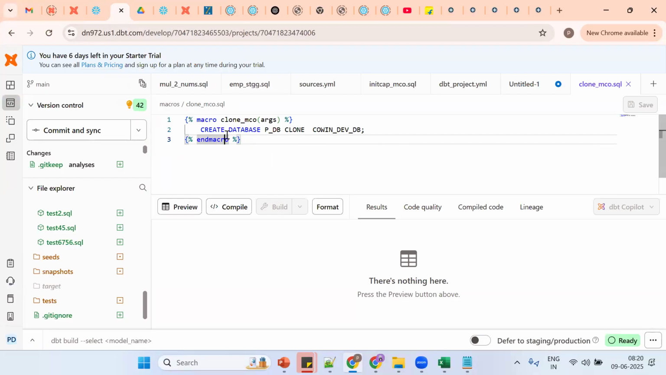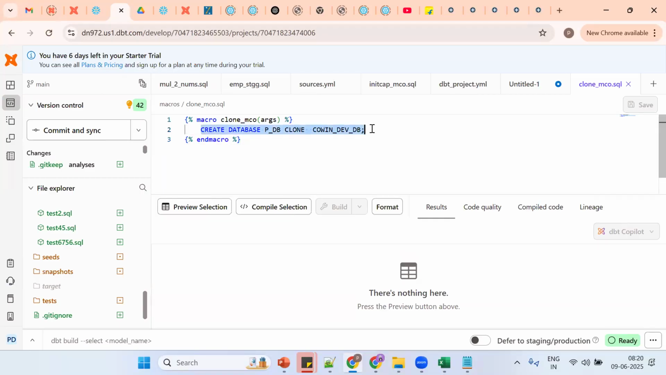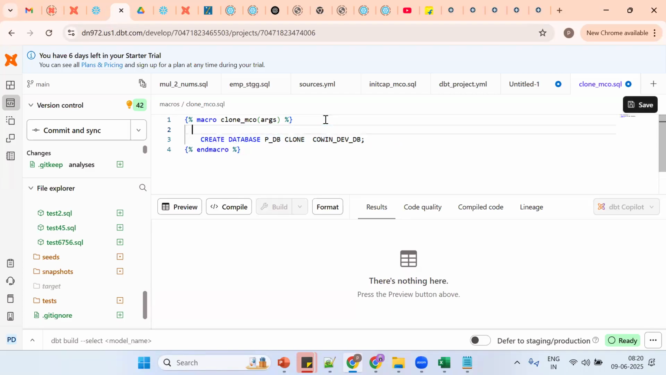Anyone, any idea? Fully qualified. You have to give 2 arguments. So before arguments, now what happens? A static thing. See, this is a statement. This statement we can't directly execute. We should put it in the set and end set.